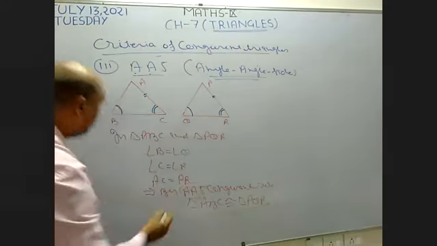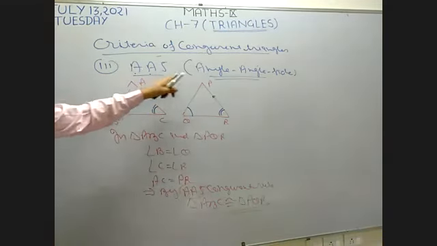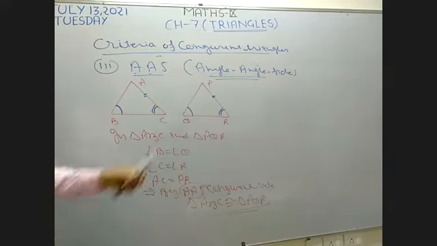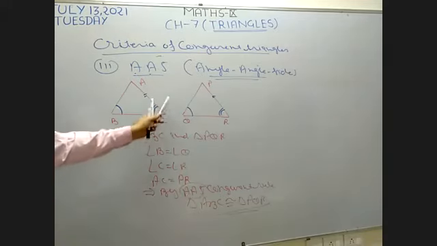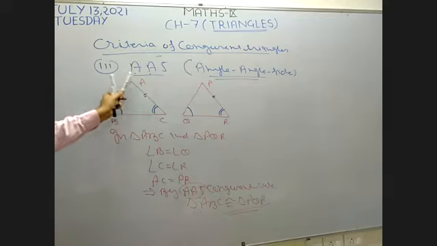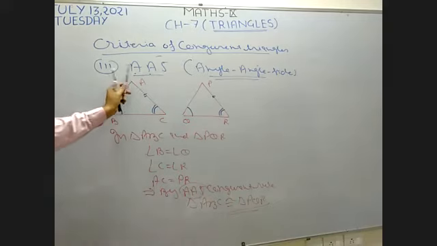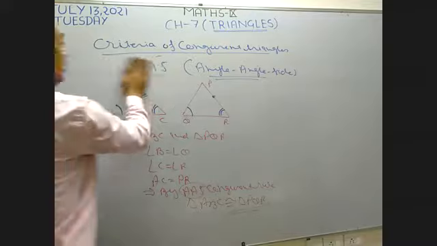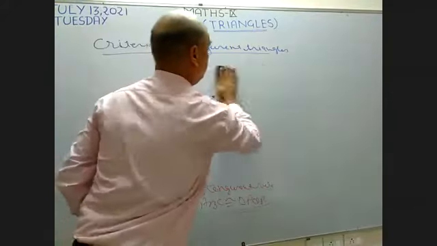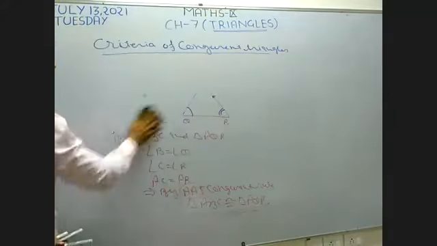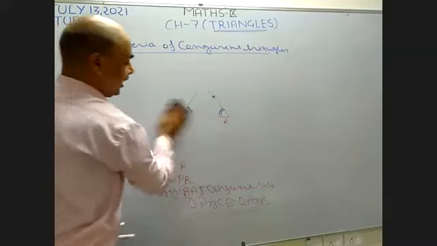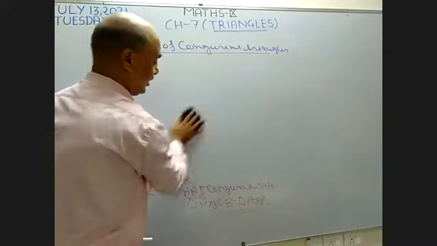Now, by using the third criteria, angle, side, both the triangles become congruent. Okay. Now I want to explain the fourth one. What is the fourth one? SSS, side. Now I want to explain the fourth criteria of triangles. Okay, now see on the board. The fourth criteria is SSS.